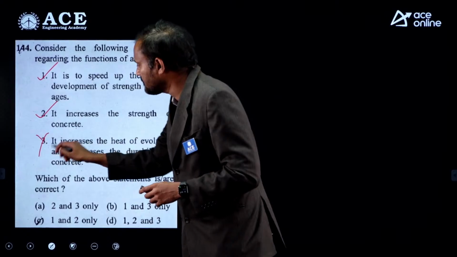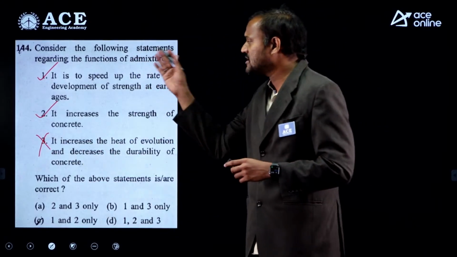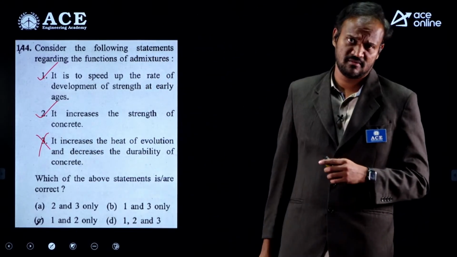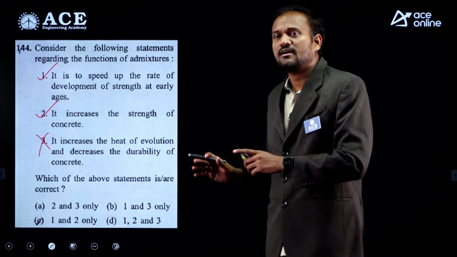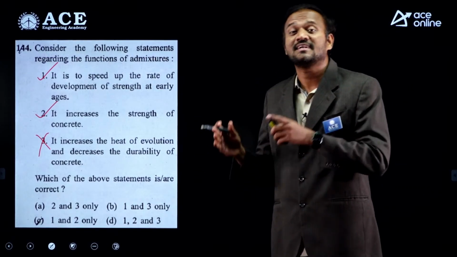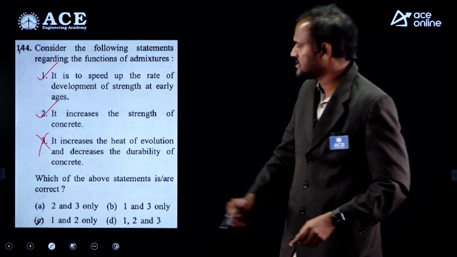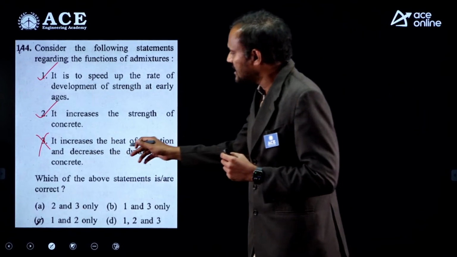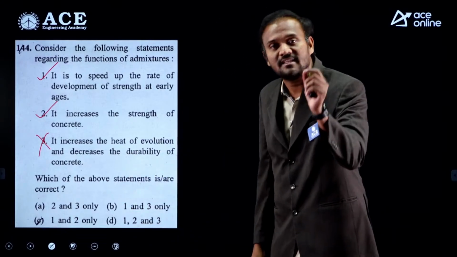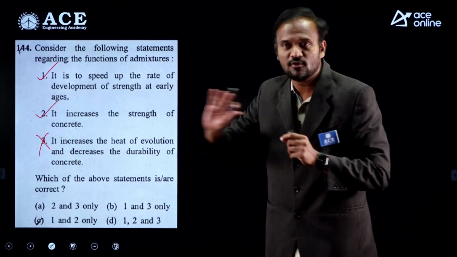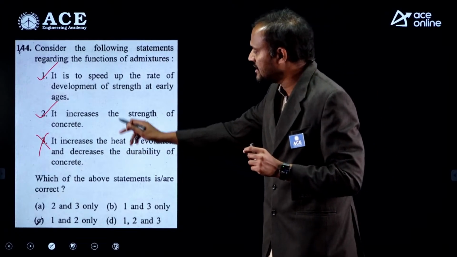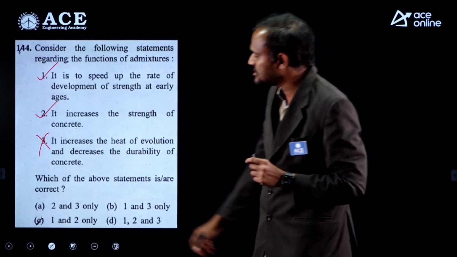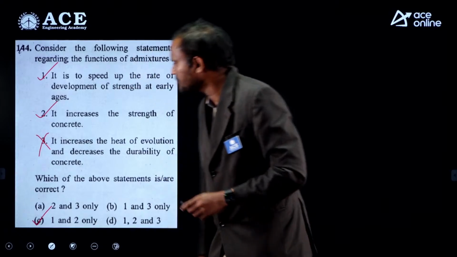This is incorrect. Admixtures are used to enhance the properties, so we will never use an admixture which will deteriorate the properties of concrete. Increasing the heat of evolution and decreasing the durability are undesirable. So statement 3 is incorrect, option C.